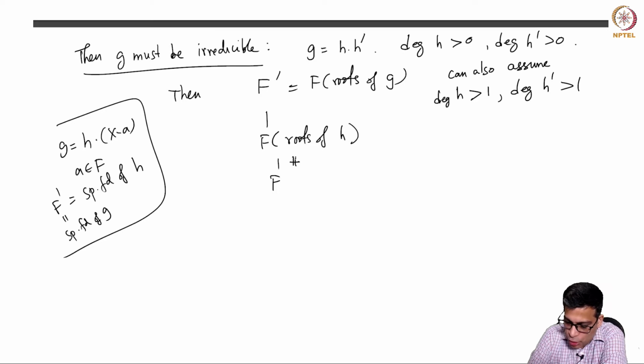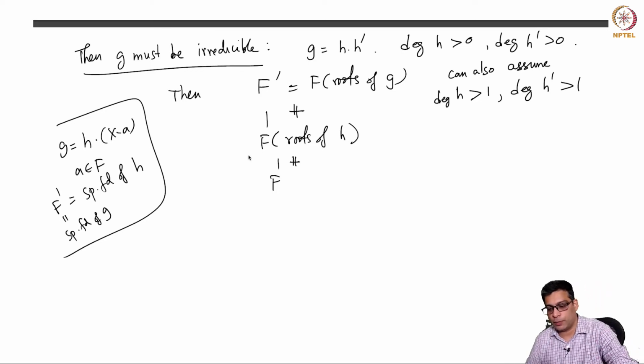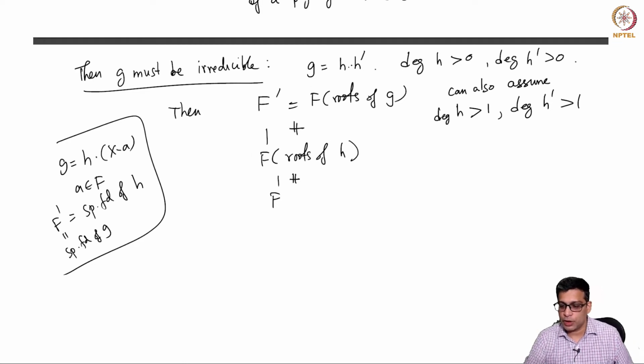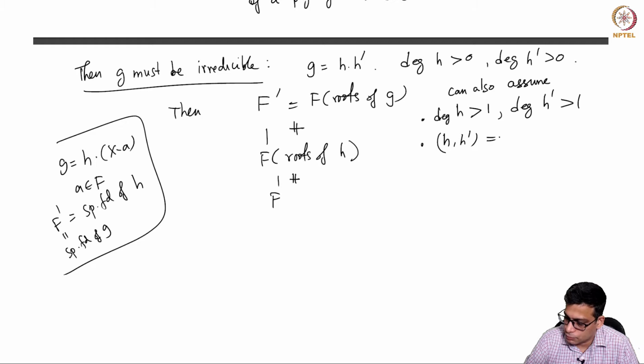So this is not an equality, and this is not an equality, because the roots of h prime can't be here, okay? Because they are co-prime, that means they have no common roots. h and h prime are co-prime because they are two irreducible, I mean they can further factor, but I assume that, so their GCD is 1.